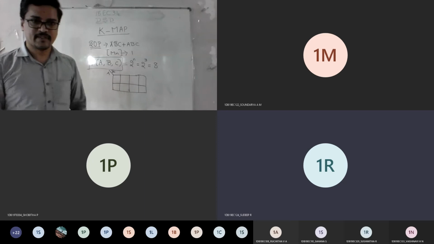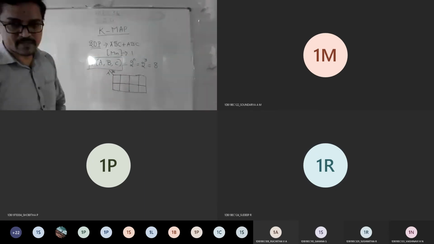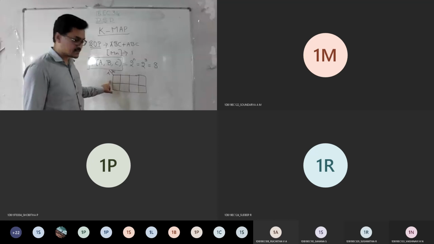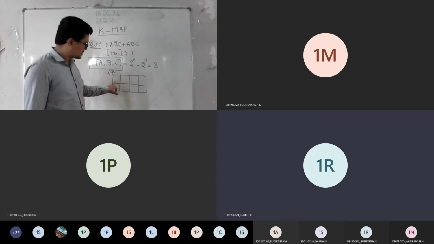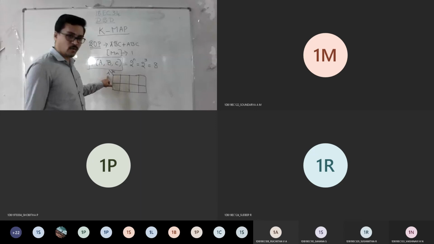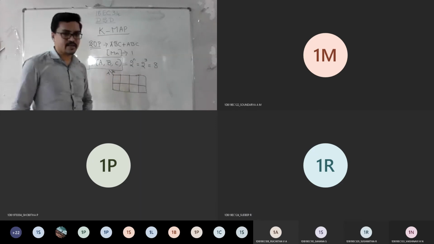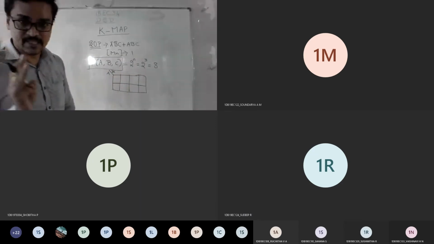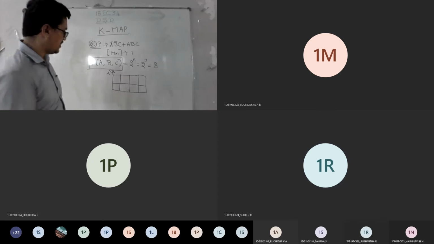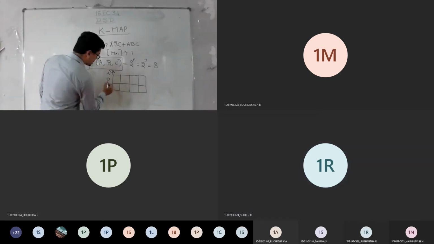If it is a 3 variable K-map, it should have 8 boxes, and represent one input on this side and the remaining 2 on the other side. This is a rule of the K-map.